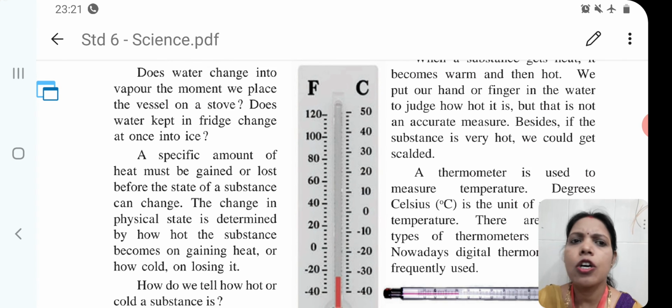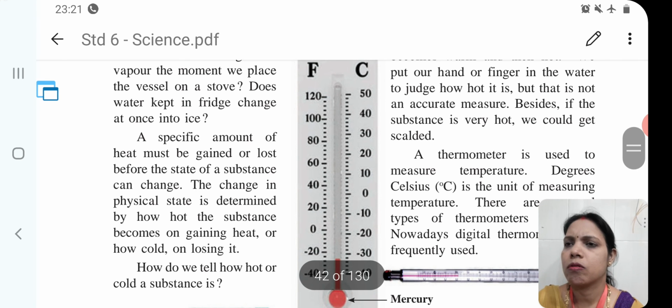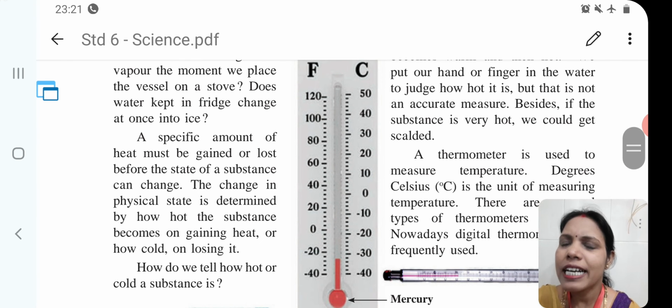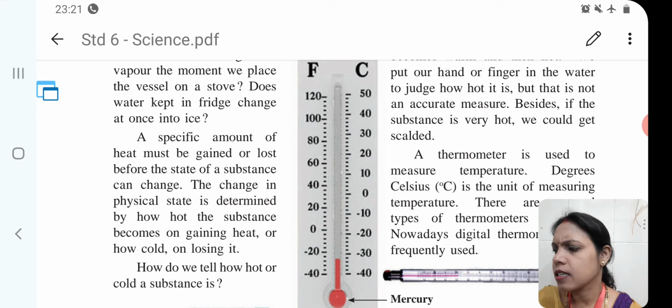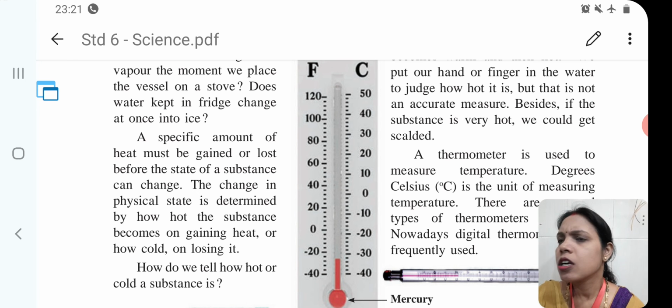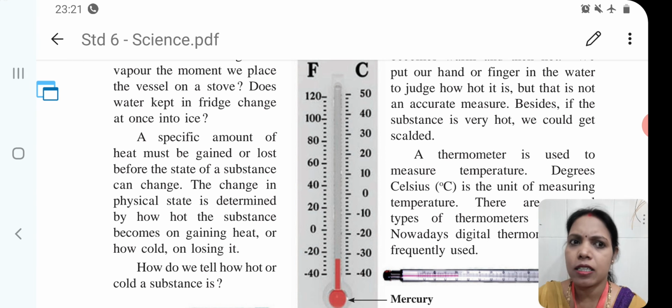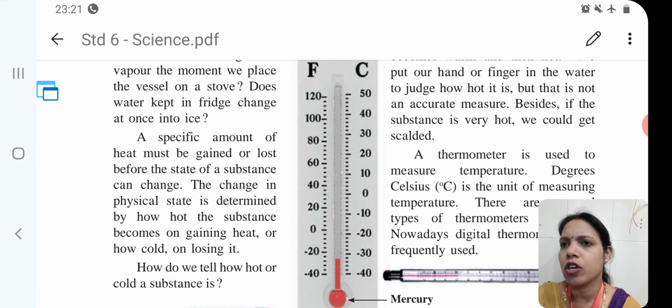Of course, your answer will be no, because it takes a little bit of time to convert into ice, as well as it will take some time for the water to get heat and convert into hot water.